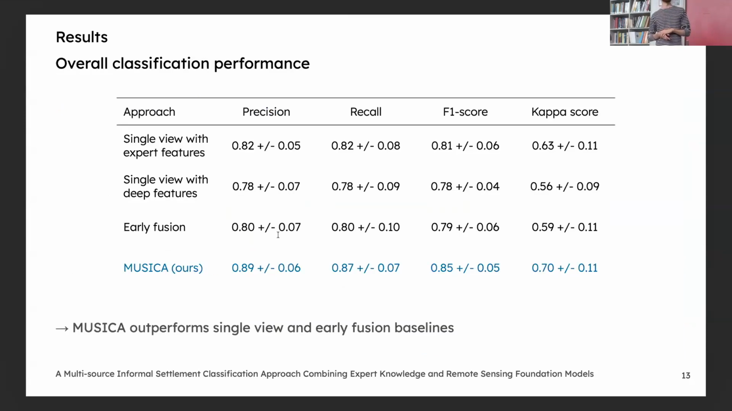So these are the results. So first, you can see that expert features outperform deep features. Then we can see that there is no added value of the early fusion baseline. And in the late fusion approach, so our approach, we outperform all the baselines. So there is a complementarity of the feature views, but only in a late fusion approach.